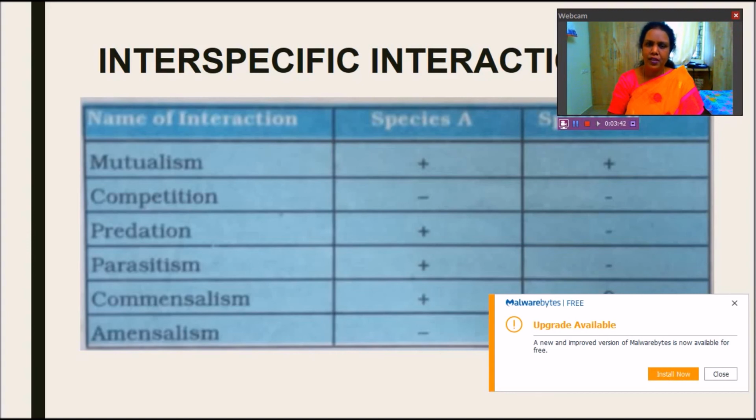If 0 is there, that indicates there is no effect on the organism. That means the interaction is neutral. So three types of interactions are there: one is beneficial, another is detrimental, and another is neutral. We'll see these interactions in detail in the next video.